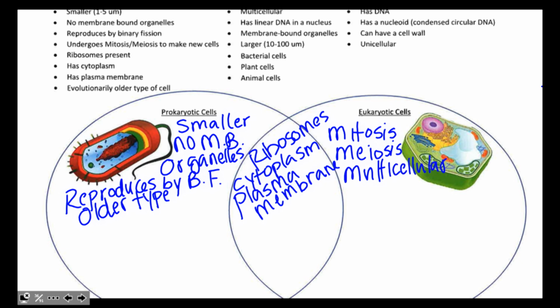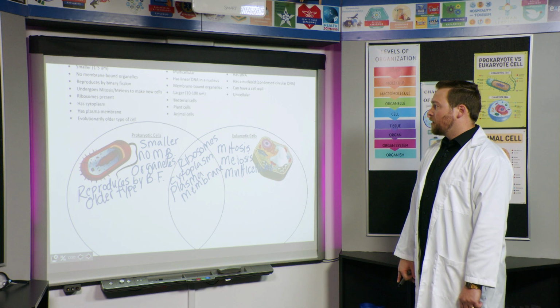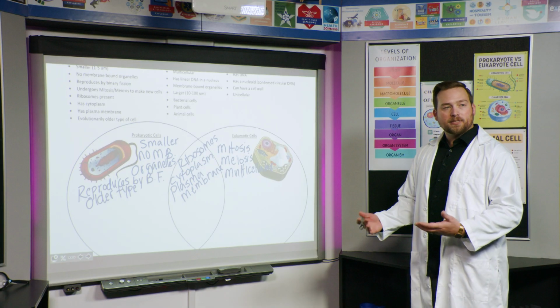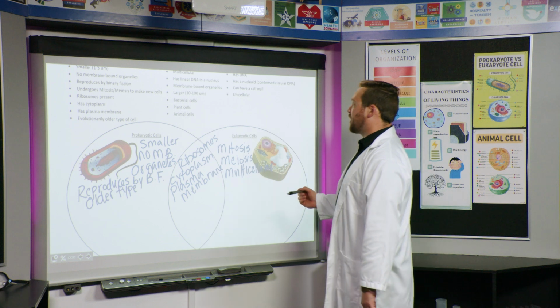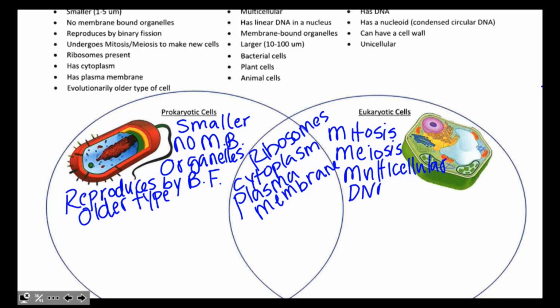All right, here's the last one before I erase it. Has linear DNA in a nucleus. Well, the key word here is what? The key word here is nucleus, right? If we see nucleus, that tells us which cell it is. So we know that the eukaryotic cell is going to be the one with a nucleus. So DNA and a nucleus. All right, go ahead and pause the video if you need to for a second. Make sure everyone has those first 9 or 10. But I'm going to go ahead and erase them here so I can get everything else on.